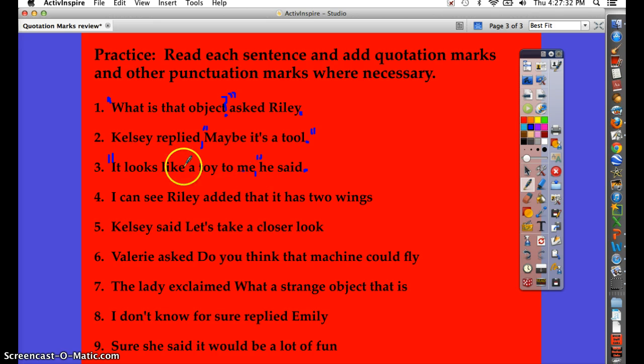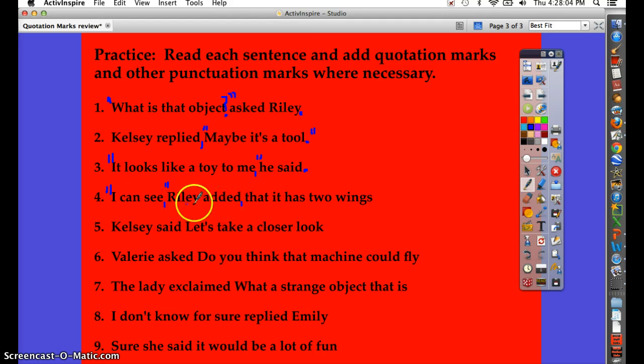Okay, so statements like this one would have a comma when they're at the beginning of the sentence, like number 3. Number 4, I can see, Riley added, that it has 2 wings. That's a broken quote this time. I'm sorry, we've got to fix that for one moment. It should be "I can see," then Riley added, comma.